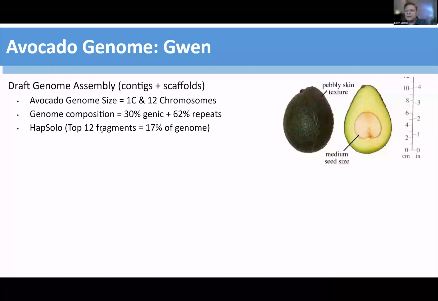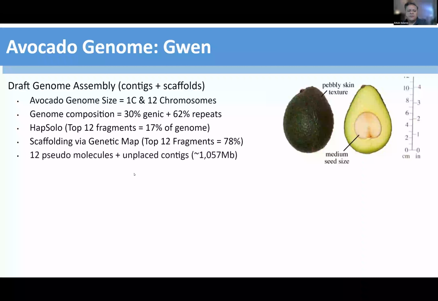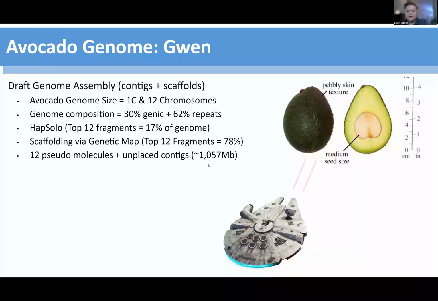We took the top 12 fragments, at 70% of the genome. The scaffolded genome was used to calculate this also: the top 12 fragments for 78%. We scaffolded using a genetic map. I took those 12 pseudomolecules and took the in-place contigs, which are contigs that are in the haploid genome but not in the scaffolded genome, and created a new genome that was 1 gigabase in size. And here's haploid in action, firing its QPs at avocado, and that work was published in BMC Bioinformatics in 2021.